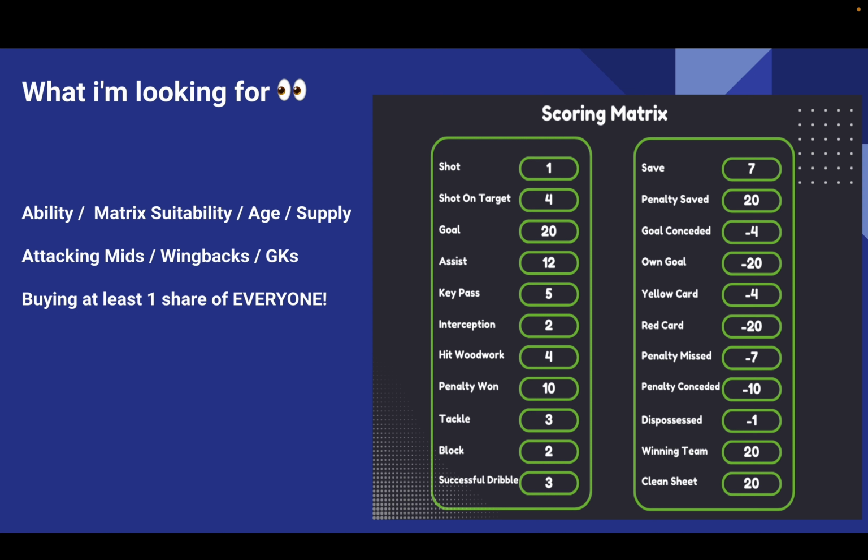And goalkeepers, because they don't get substituted, I think they could be really good. So I'm going to buy every goalie in slightly larger quantities. And then moving on to the last point here, I've got buying at least 1 share of everyone. I plan to have a 30 outfield player portfolio of players in larger quantities. And then everyone else, I want between 1 and 5 shares, basically, because I just think it's a good strategy with the way that the supply works, having unfavourable players and selling them when they've done well after the rewards.